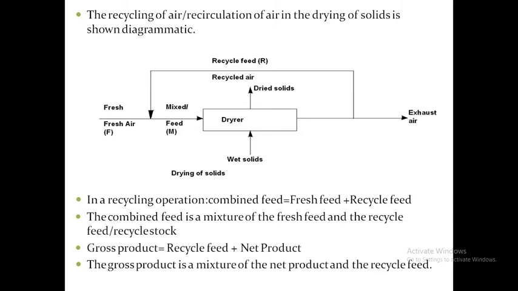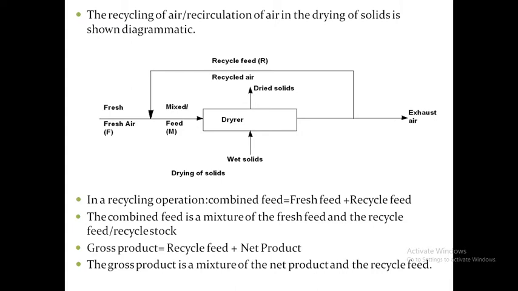This air is sent into the dryer. What is the purpose of the dryer here? To produce a dried solid.